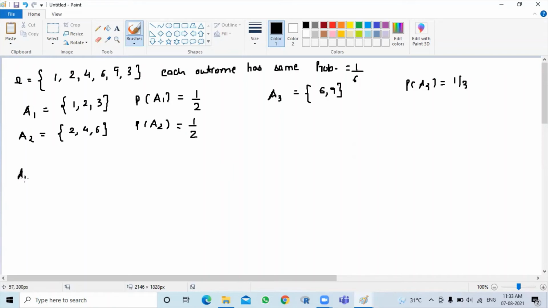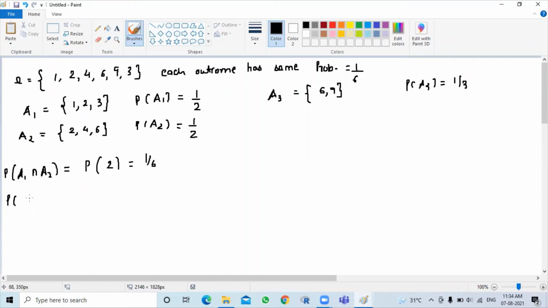So you can also define the probability for A1 intersection A2. The intersection of A1 and A2 gives you only 2. So the probability of 2 will be 1 by 6.